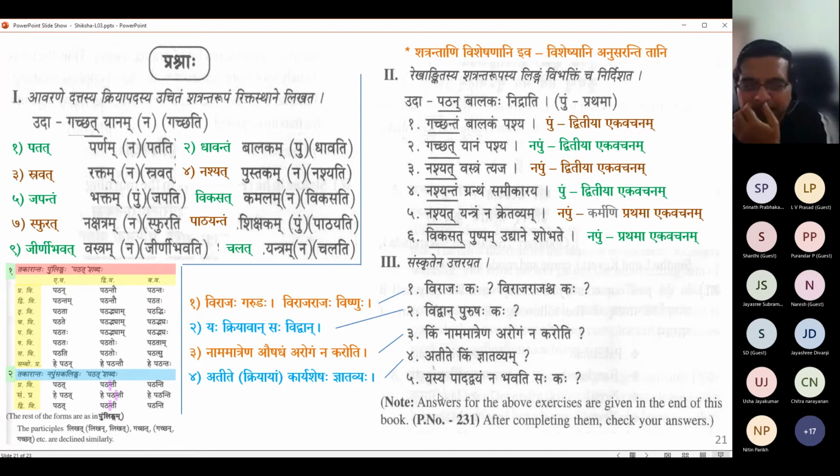Okay. Last one. Yasya padadvayam nabhavati sahakaha. We just learned. Panguhu. Yata iti uchyate. Well done. Yasya padadvayam nabhavati saha panguhu iti uchyate. Beautiful. I like the expansion of what you are doing. Yasya padadvayam nabhavati saha panguhu iti uchyate. Beautiful addition there. Okay. Good. You're in the correct path.